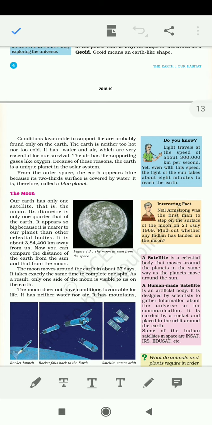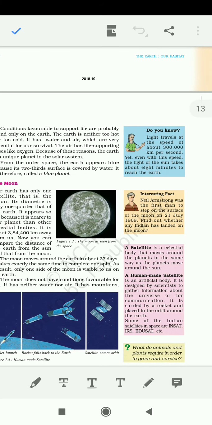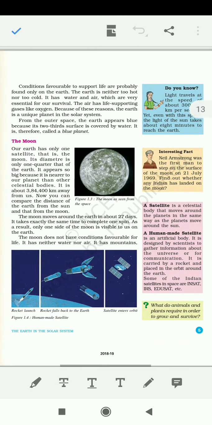Now in the column it is also written that light travels at a speed of 3 lakh km per second. Actually it is about 2,99,000 something, but it is a rough estimate, and it is impossible to imagine the speed of light. It takes about 8 minutes 20 seconds to reach the Earth. It is written 8 minutes because it is class 6, so it is almost an estimate. Next, if we move further, the moon.